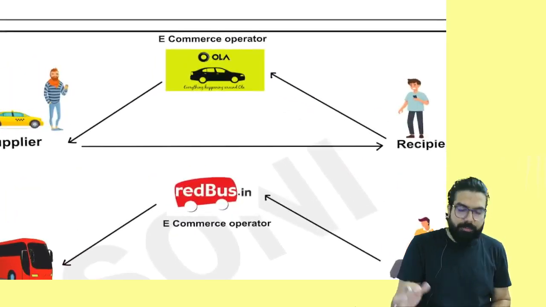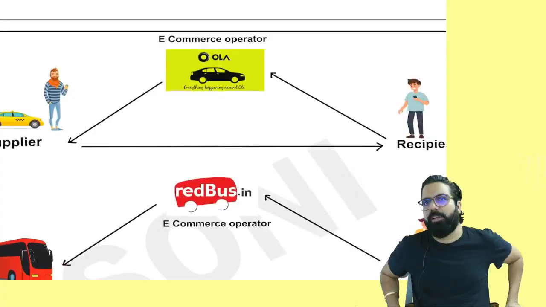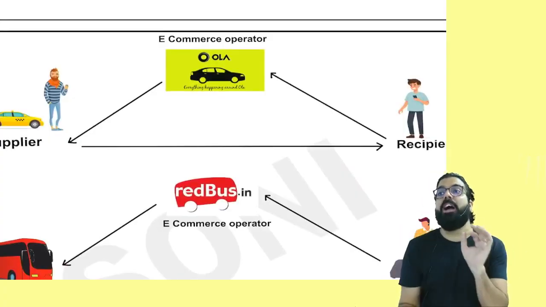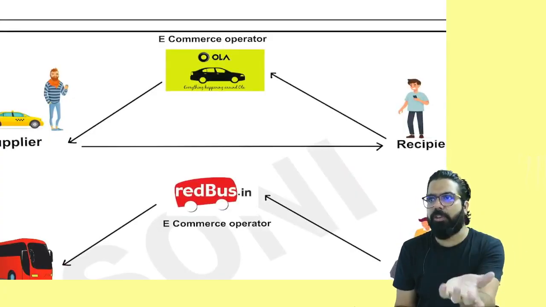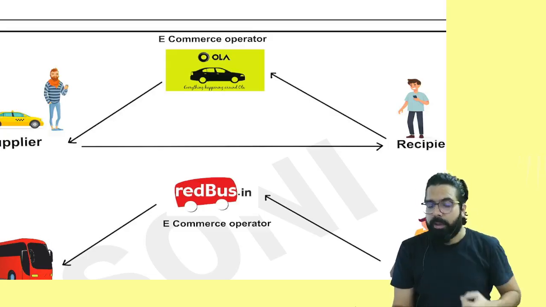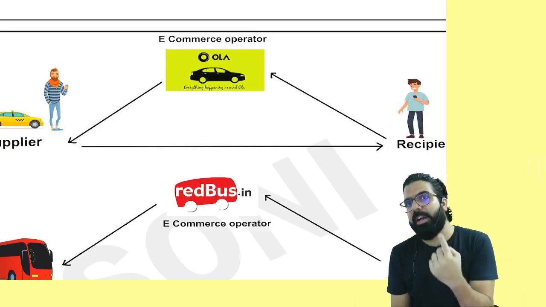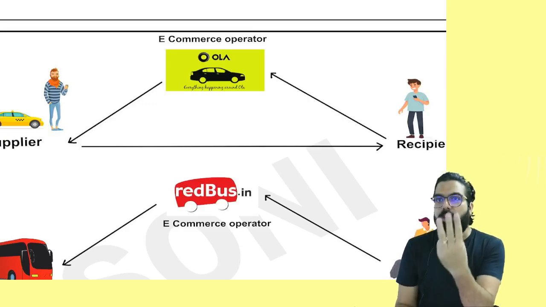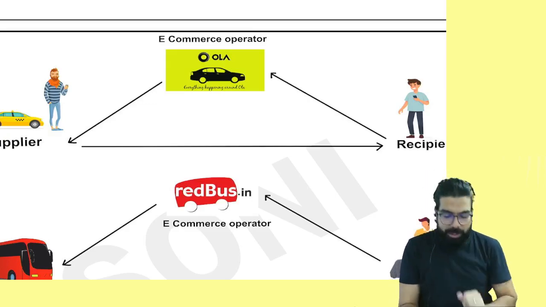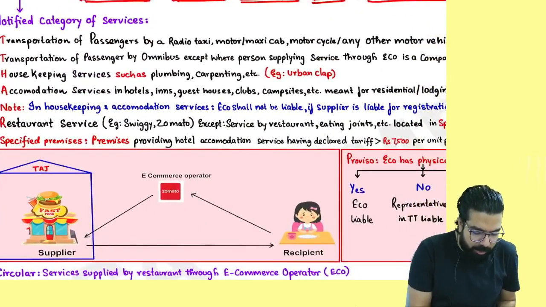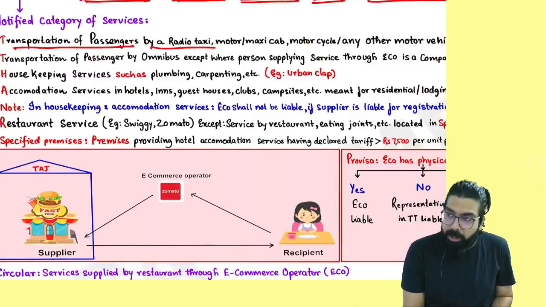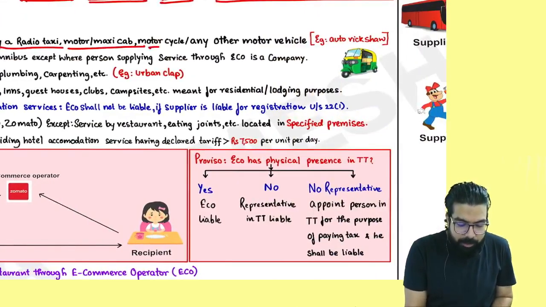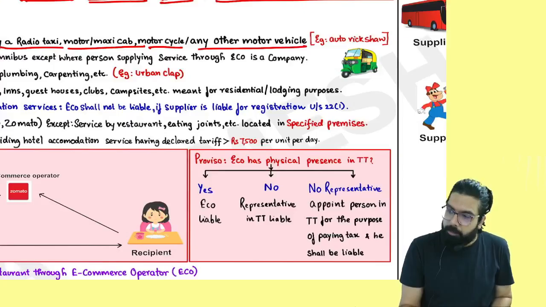Now, listen. I'll quickly tell you about all the services. Number 1 service is transportation of passengers by road, whether it's done through radio taxi, maxi cab, motorcycle, or any other motor vehicle. See here, transportation of passengers by radio taxi, motor cab, maxi cab, motorcycle, or any other motor vehicle.